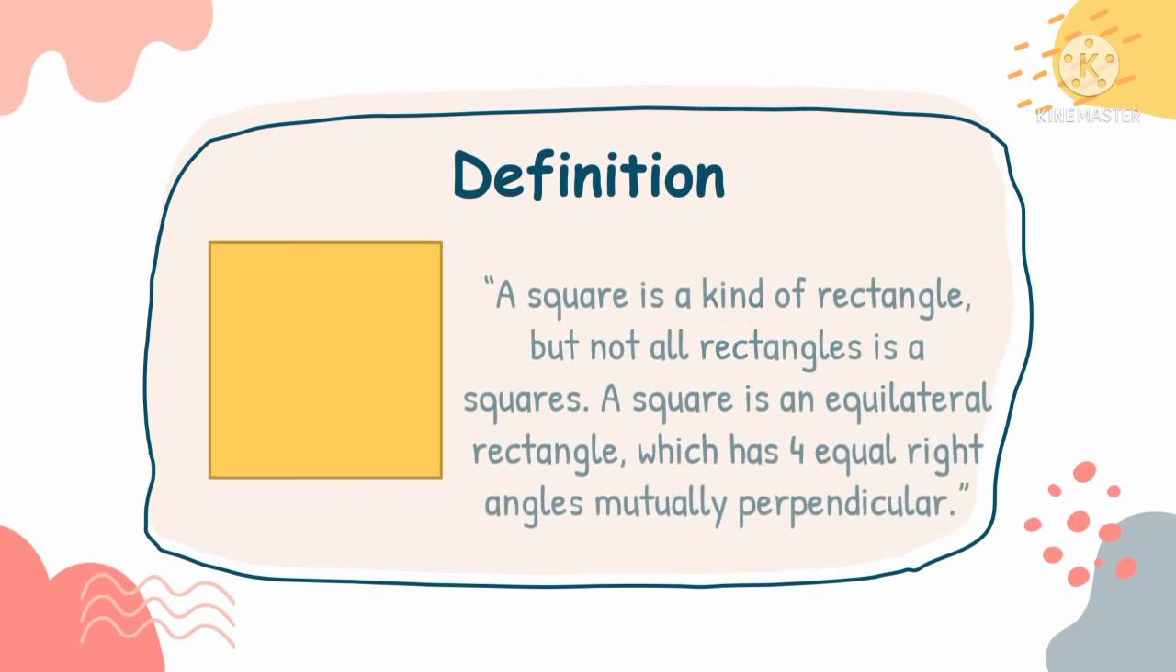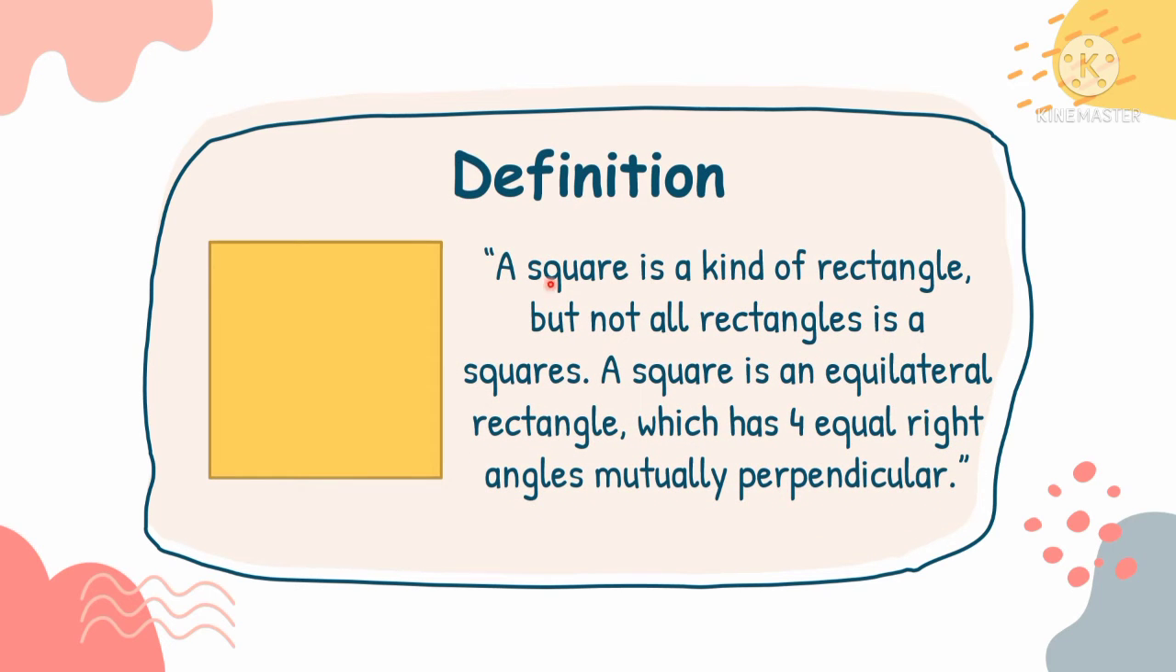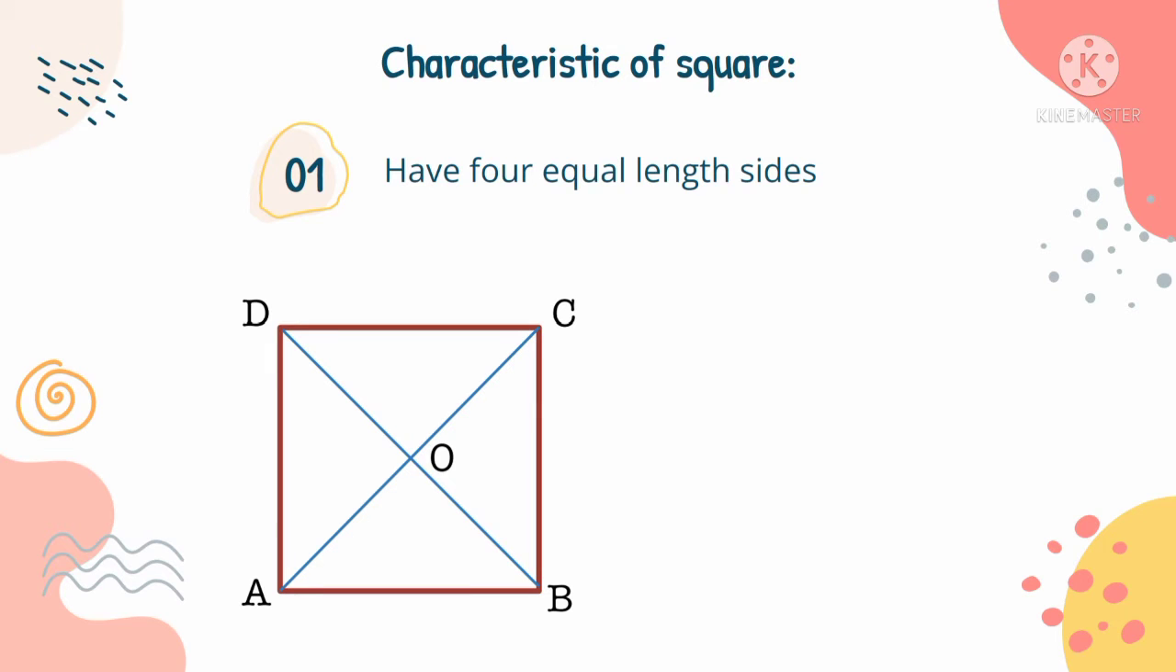Okay, this is the definition. A square is a kind of rectangle, but not all rectangles are squares. A square is an equilateral rectangle which has 4 equal right angles mutually perpendicular. The first characteristic of a square is that it has 4 equal length sides. It means AB equals BC equals CD equals AD.